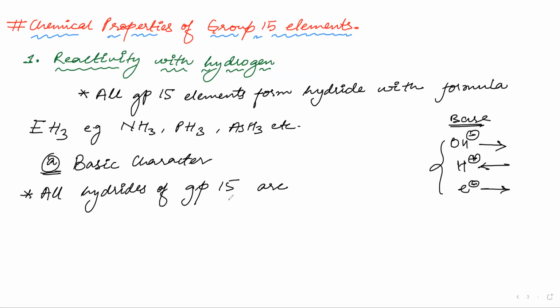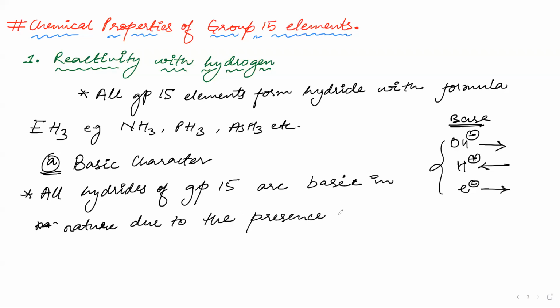See, all of the group 15 hydrides now, all of them are what? They are not acid. They are bases. They are basic in nature due to the presence of lone pair electrons, right? Rather, non-bonding electrons at the central atom.